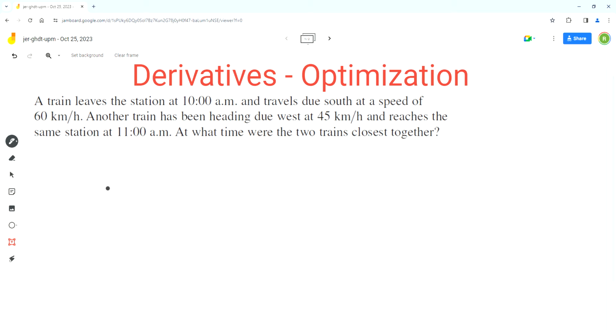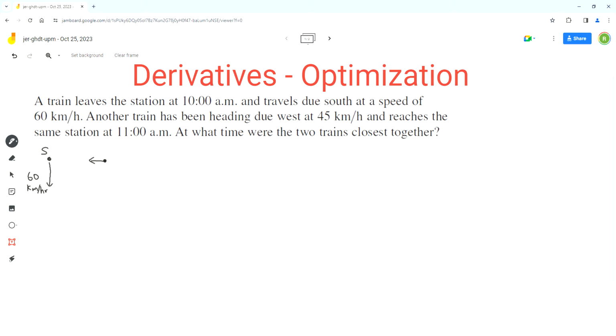There is a train that leaves the station at 10 a.m. So let's assume this is the station S, and there's a train that's traveling south at a speed of 60 kilometers per hour and leaves at 10 a.m. Another train has been heading due west at 45 kilometers per hour and reaches the same station at 11 a.m. So at 10 a.m. there's another train here and it's traveling due west towards the same station.